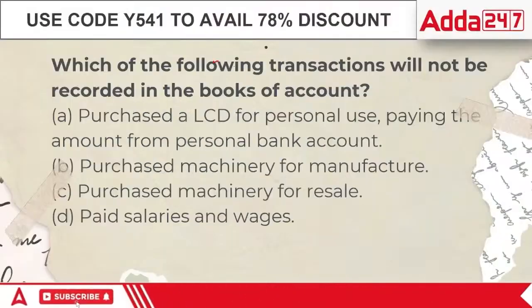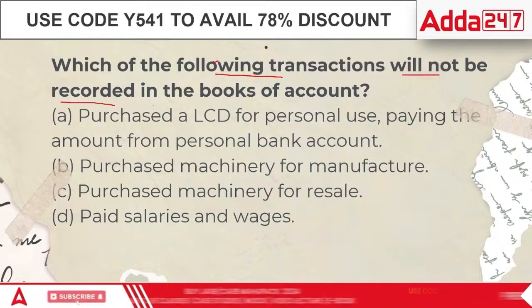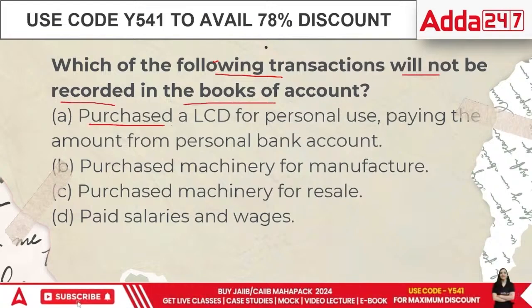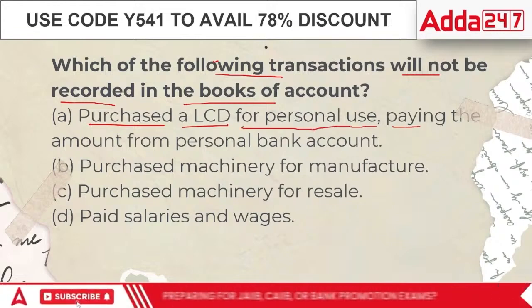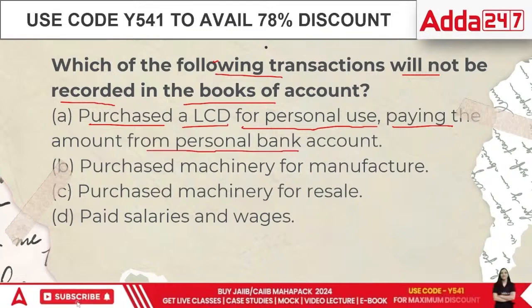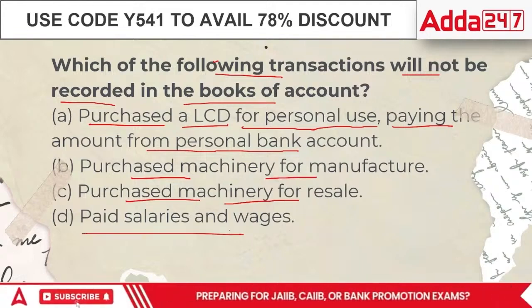Next point. Which of the following transactions will not be recorded in the books of accounts? Purchased an LCD for personal use, paying the amount from personal bank account, purchased machinery for manufacture, purchased machine for resale, or paid salaries and wages.